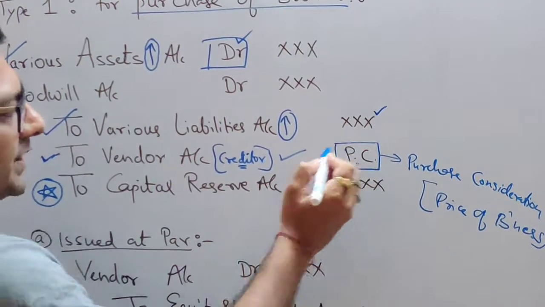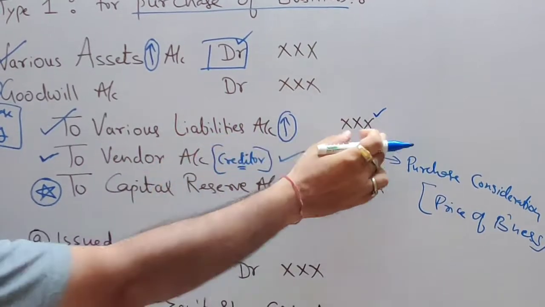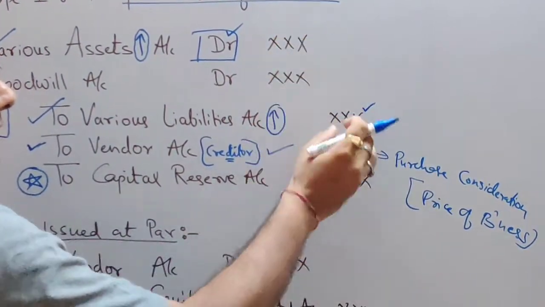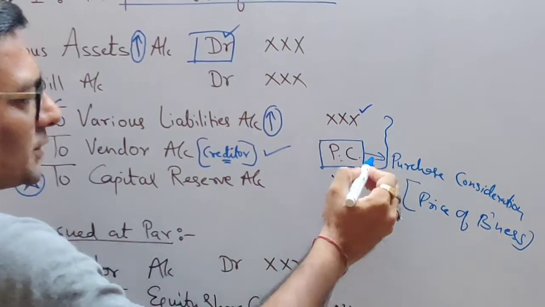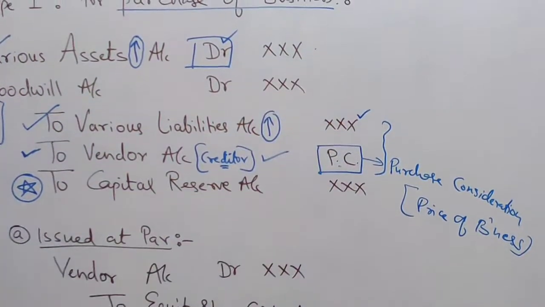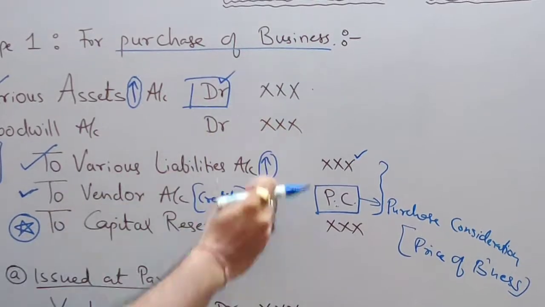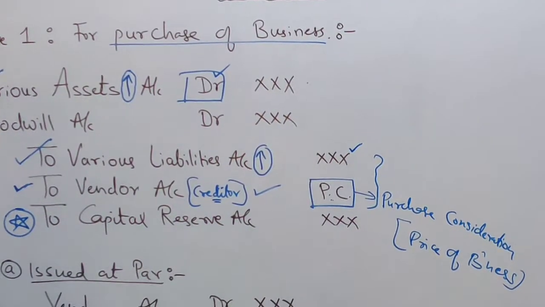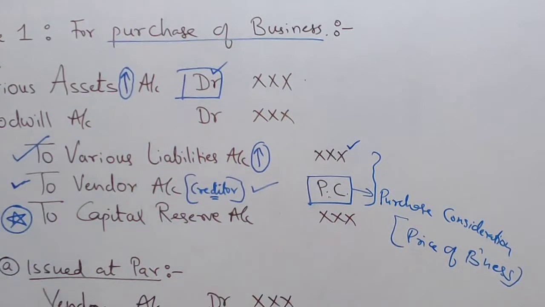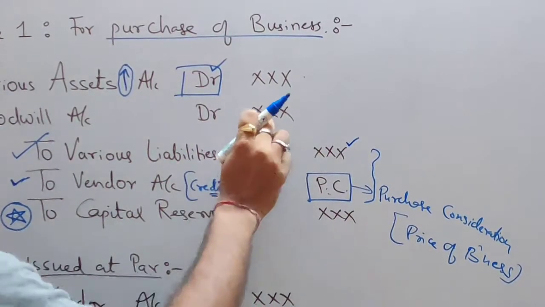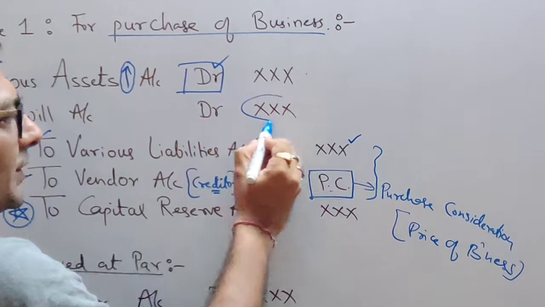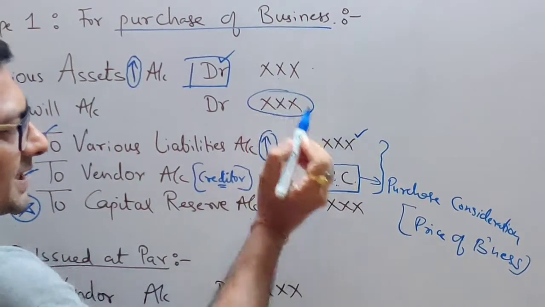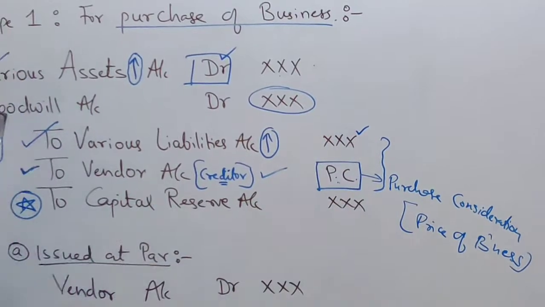In case, now these two entries you passed, liabilities account credit and vendor credit. Now you have to see the totaling. You have to total up the debit column and credit column, and when you total up you will see that there is a difference. When your debit total is less and credit total is more, you write the difference in the debit column.